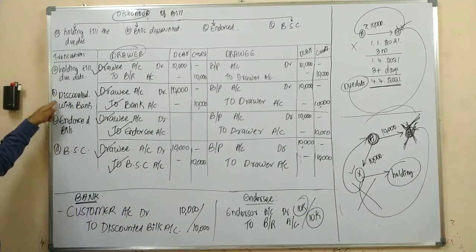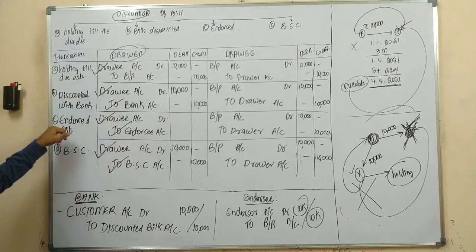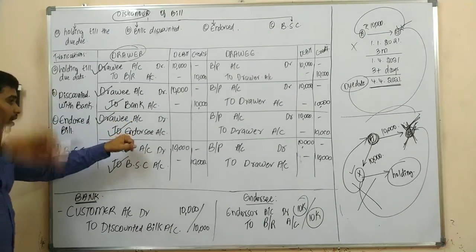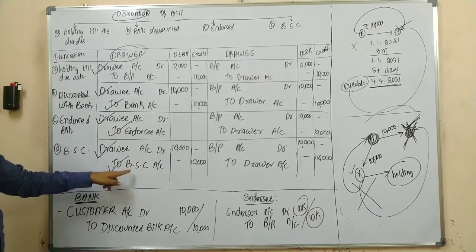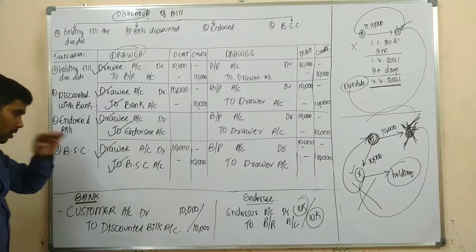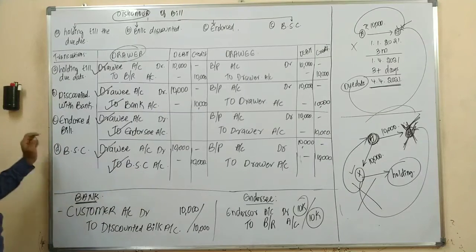In case of discounting, the banker is holding the bill, so we credit the banker. In case of an endorsed bill, the endorsee is holding the bill, so we credit the endorsee. In case of bill sent for collection, who is holding the bill? It is bills sent for collection, so we credit bills sent for collection.